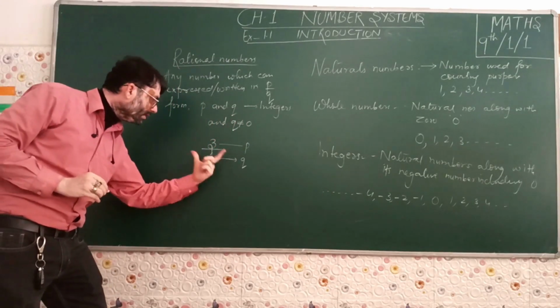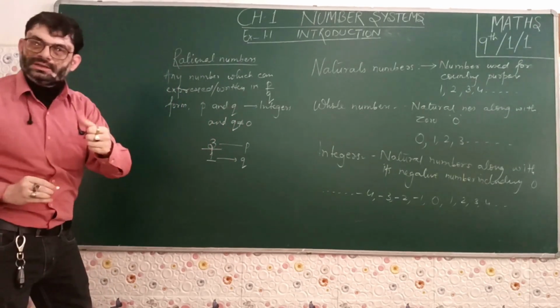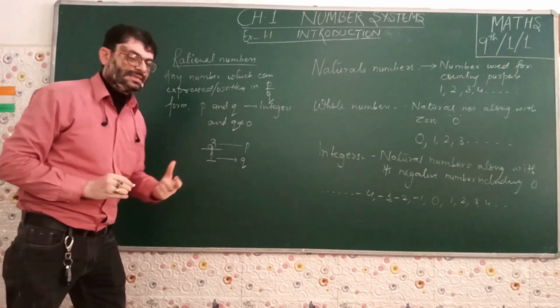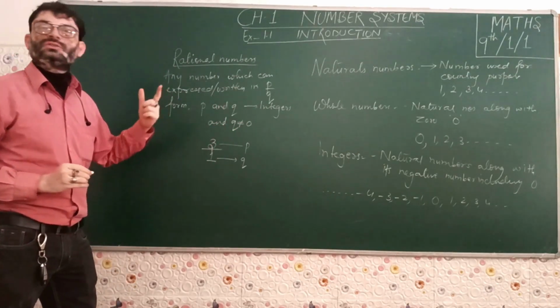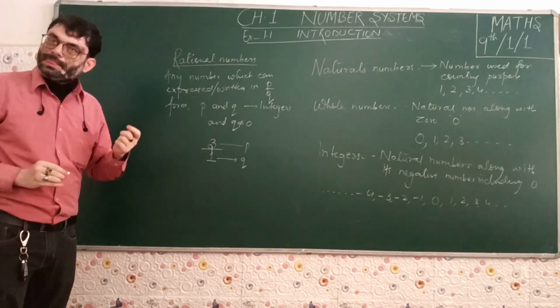What is the value of Q here? Q is 1 and not 0. So the conditions are also satisfied. That means we can say that 3 is a rational number.